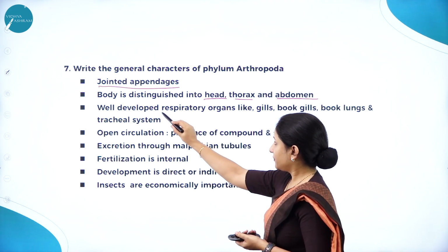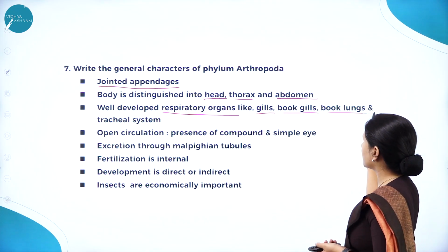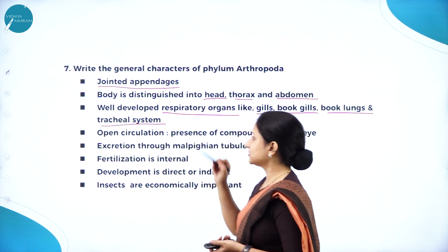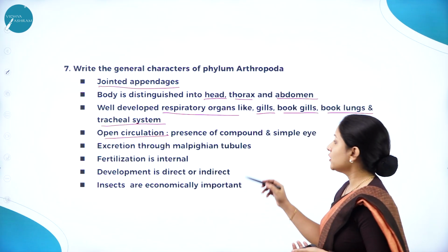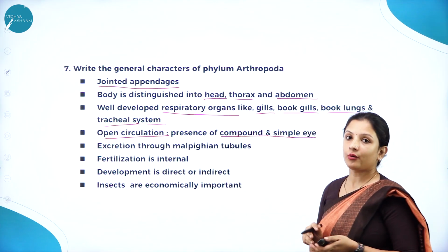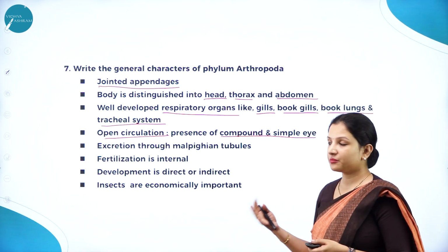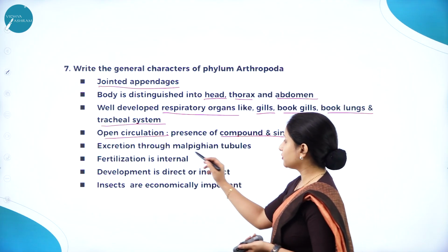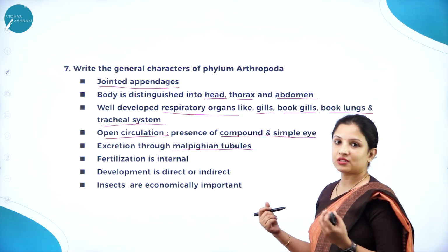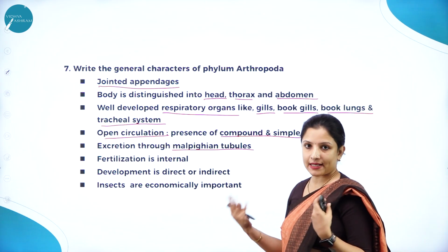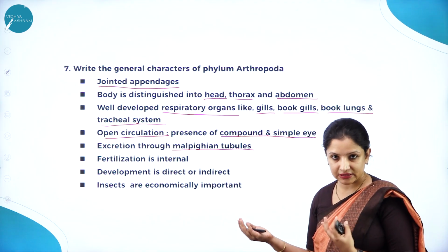Next, they have a well-developed respiratory system. That is, they have respiratory organs like gills, book lungs, and also a tracheal system. The circulation is open circulation, and they have compound and simple eyes as well. So a compound eye, for example honeybees have compound eyes, and some of the insects have simple eyes as well. And excretion is through Malpighian tubules. This is important. And development is direct or indirect, because some of them develop directly. Some of them, for example butterflies, have indirect development, that is, they have a larval stage and so on.